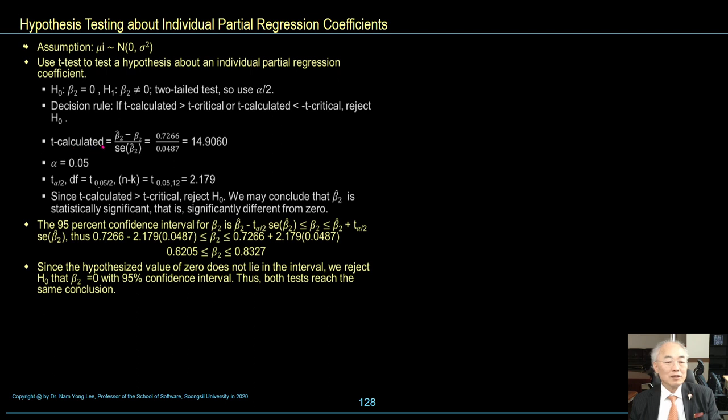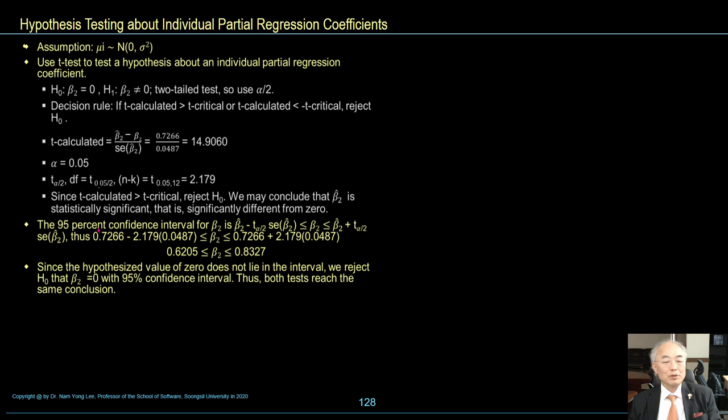The t calculated value is 14.9060, alpha is 0.05, so since the t calculated value is greater than the t critical value, reject the null hypothesis. We may conclude that beta 2 hat is statistically significant, that is, significantly different from 0.